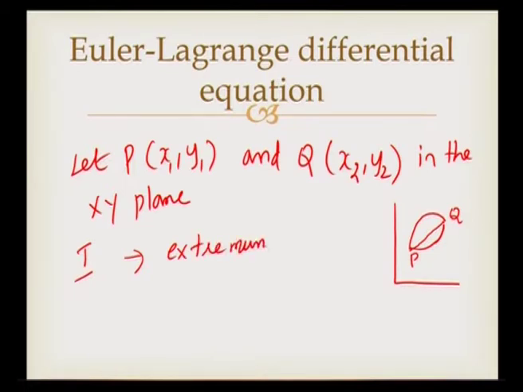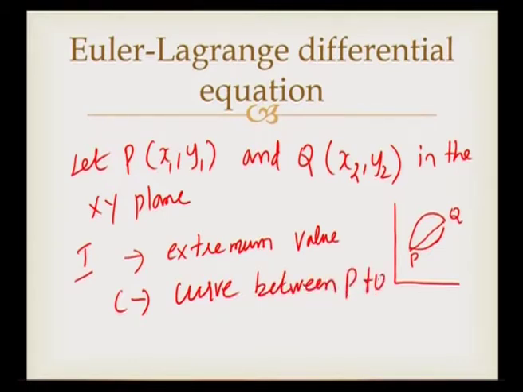Now, we shall look for a functional value I along which the curve has an extremum value. Let C be the curve between P and Q, and the equation of the curve C is given by y is equal to y of x comma 0.